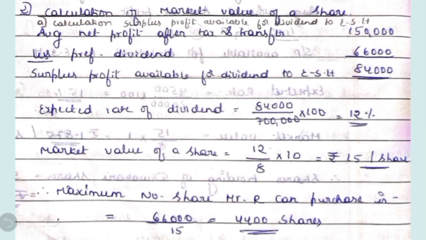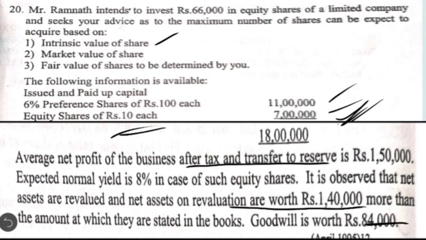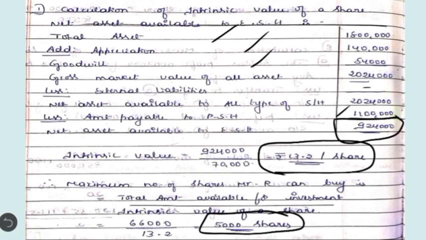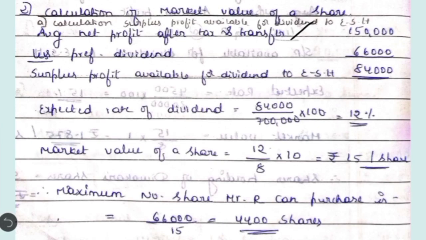Calculation of surplus profit available for dividend to equity shareholders. Average net profit after tax and after transfer, it is 1,50,000 less preference dividend. You have to calculate 6% on 11 lakh. So that is the preference dividend, which comes to 66,000. The balance will be 84,000, which is called surplus profit available for dividend to equity shareholders. Then in the second step we are going to calculate expected rate of dividend. Expected rate of dividend is equal to surplus profit divided by total paid up equity share capital into 100. 84,000 divided by their capital is 7 lakh into 100, we get 12%.